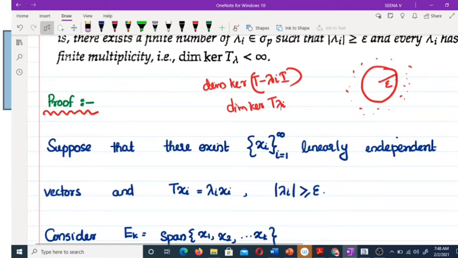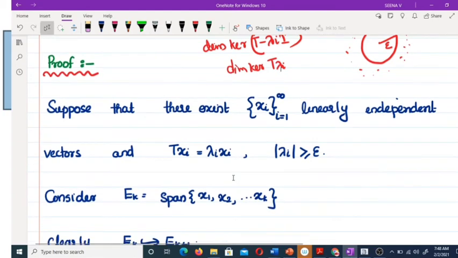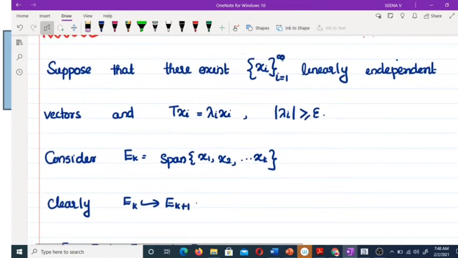The theorem says there exist only a finite number of eigenvectors corresponding to these eigenvalues. So we assume the contrary, that there exist infinitely many linearly independent vectors, and we will arrive at a contradiction. So this is an infinite dimensional space.